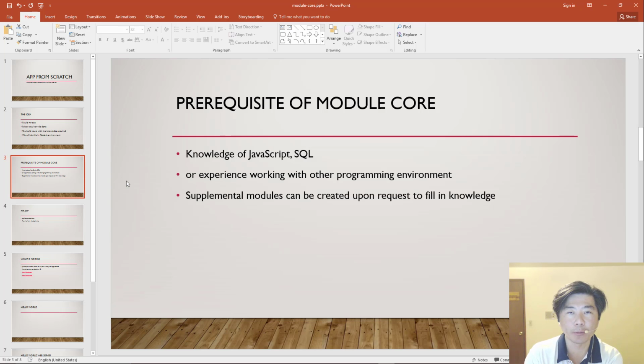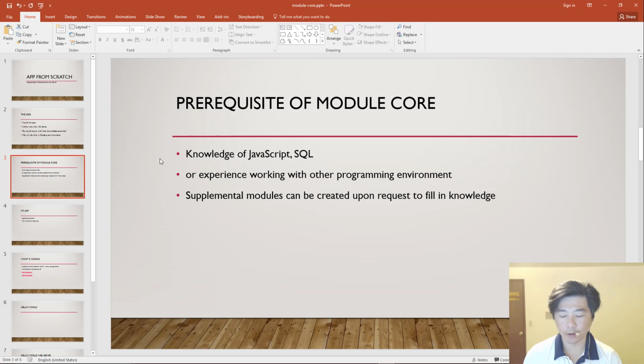But we can have supplemental modules, for example, helping you to brush up on your JavaScript knowledge, or SQL, or any other technologies that we'll be touching as part of learning to build your dream app within the Node.js environment. So just let me know if there is any particular thing we are working with that you don't know about, and if enough people request them, we will then create supplemental modules. Okay, so let's go ahead and get started.